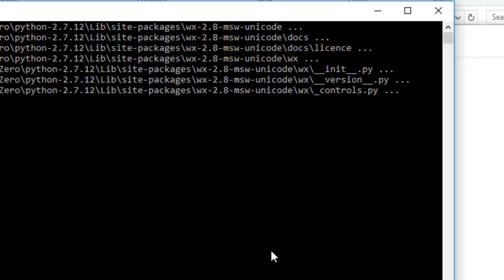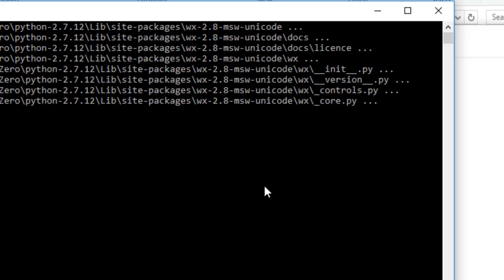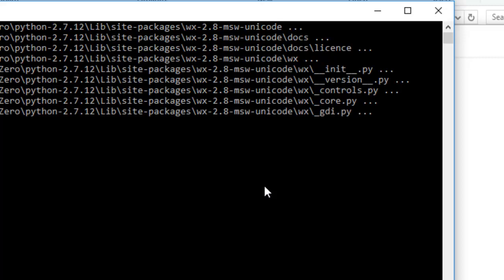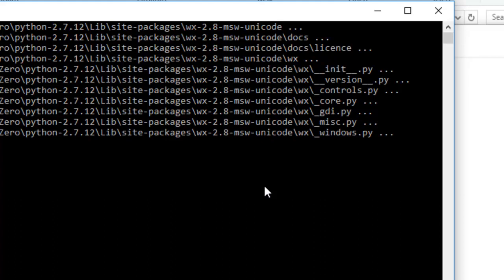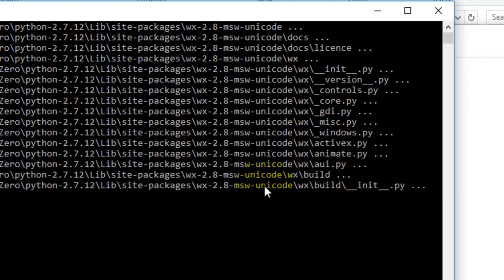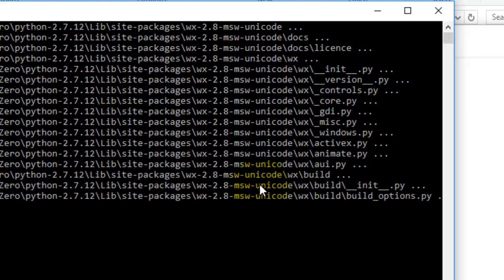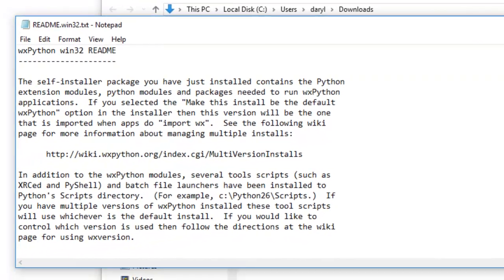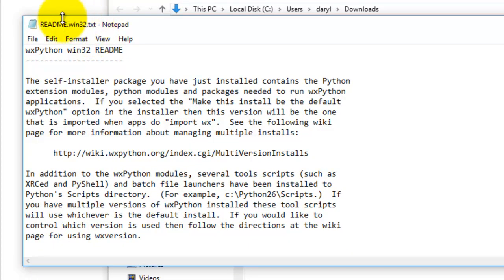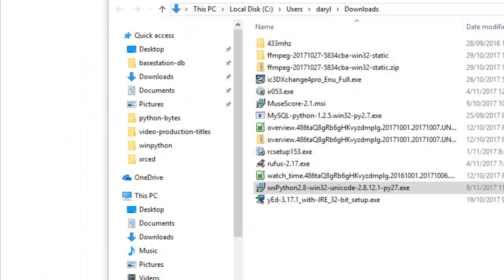Okay, now a command prompt opens up and it is now compiling wxPython on the USB stick. This may take a while. Okay, so the installation is complete. The Windows command prompt has disappeared. I've got the README file, so close that.